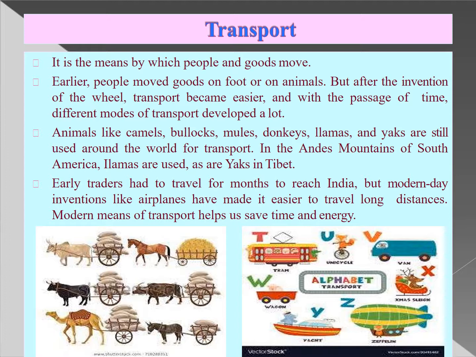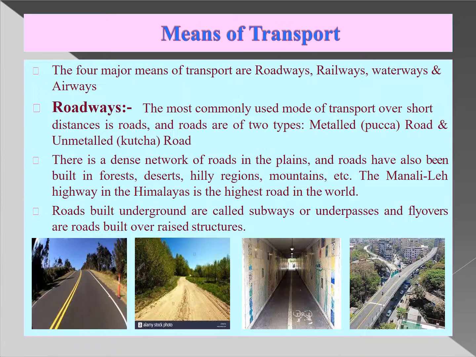Early traders had to travel for months to reach different places, but because of the advancement in modern days, today we can reach longer distances in a very short period of time. So modern means of transport has helped us to save time and energy. Now, what are the four means of transport? Four major means of transport are roadways, railways, waterways and airways.